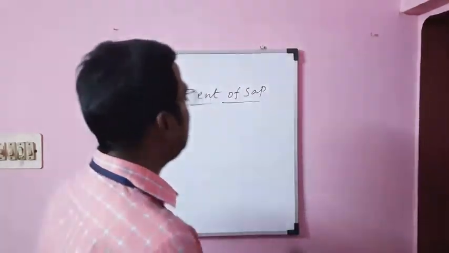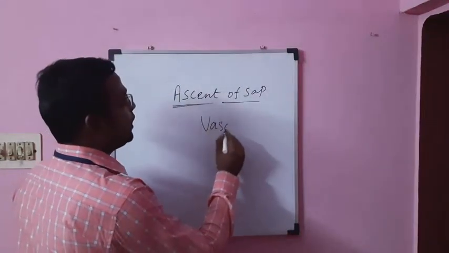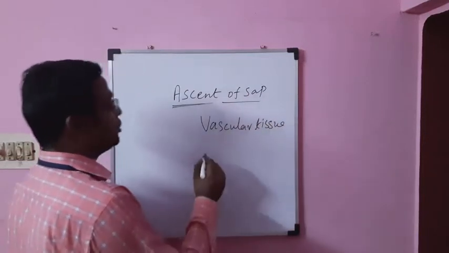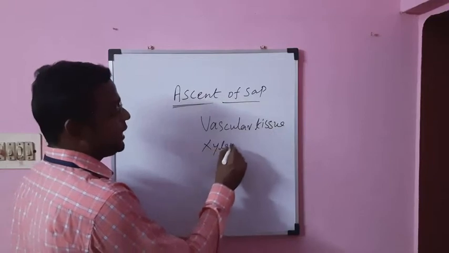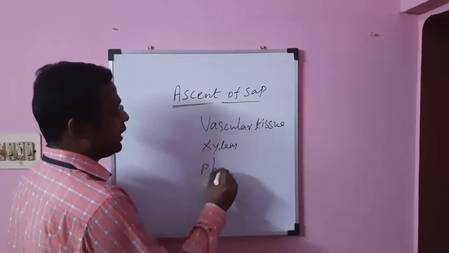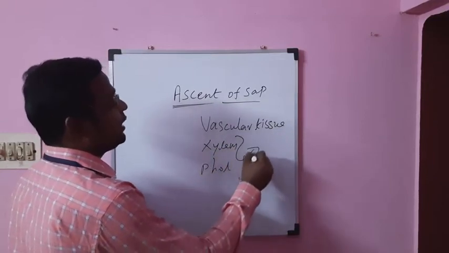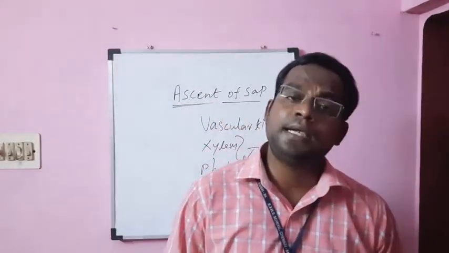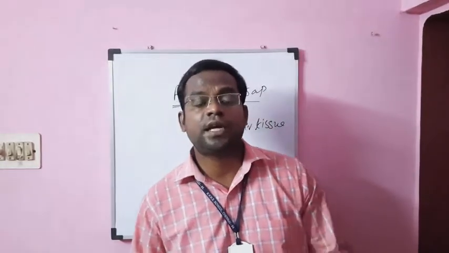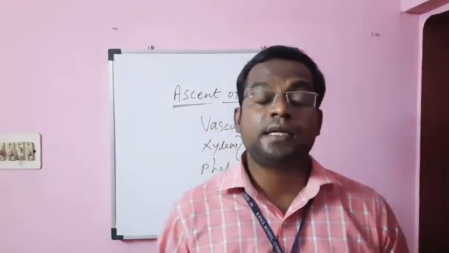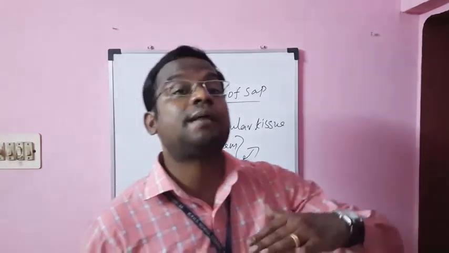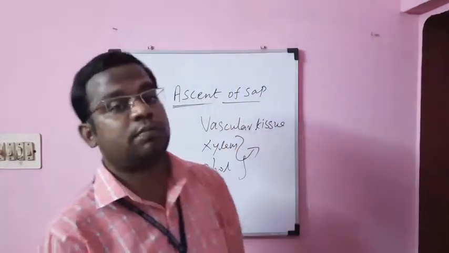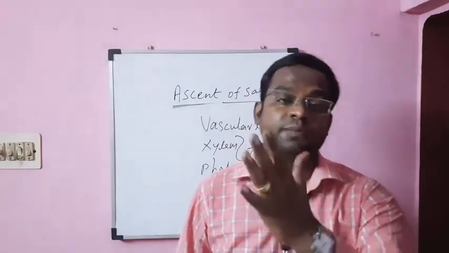We know very well the vascular tissue system includes the xylem and phloem. Both are involved in the transport of water as well as food. But some scientists were confused whether the ascent of sap takes place through the xylem or phloem. That is a question mark. That's why they did this experiment.